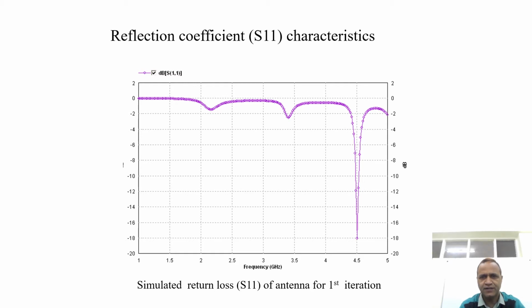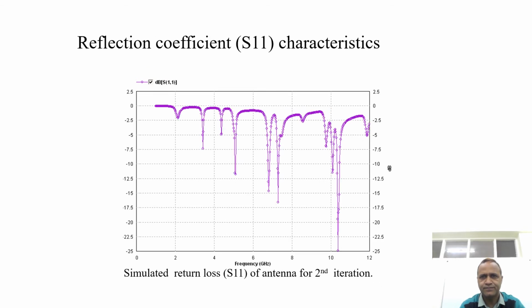It has a resonant frequency of 4.51 gigahertz. The simulated return loss of the antenna for the second iteration shows multiple resonant frequencies. So we can see the 5 bands are there.